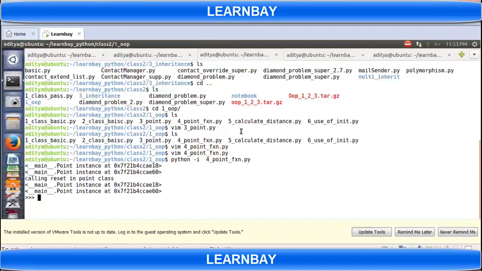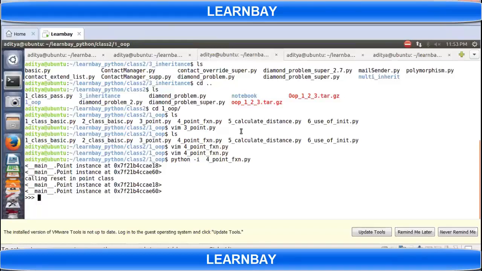We'll see. There is nothing like private, public, protected here. So Python is a little different from other languages. But again, we can protect variables. We can make them kind of private. As we go, we'll see how to make those private.